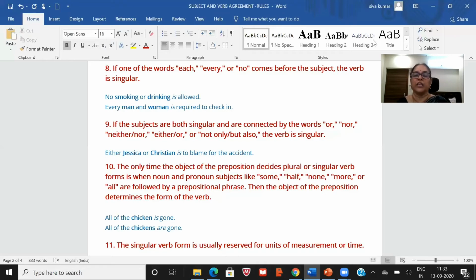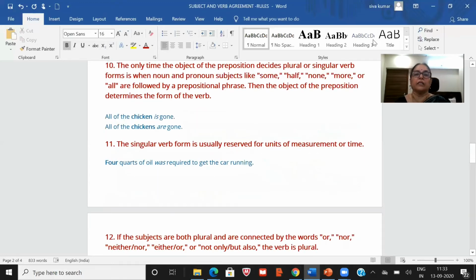Okay, all the chicken, we are taking it as singular, so "is" is good. All of the chickens, taking it as plural, so "are". Now the 11th one: the singular verb form is usually reserved for units of measurement or time. Four quarters of oil was required to get the car running. So four quarters of oil, we are taking that as one unit. So we are taking that as "was required", singular.